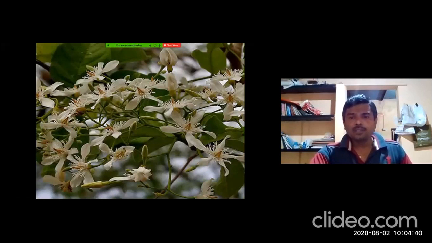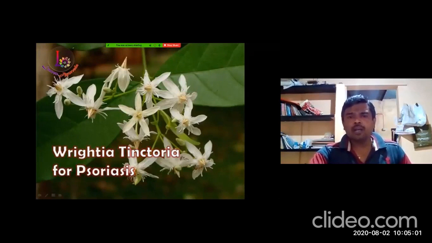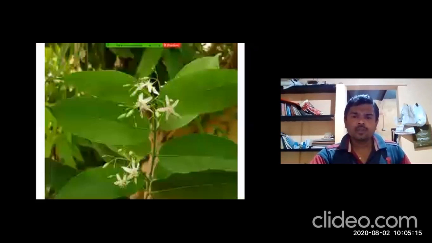See, this part is called the corona, which is absent in Holarrhena antidysenterica. Here in the center, what you are observing is the corona part, like in Arka also, you can find this corona. Here you can clearly observe this corona in Wrightia tinctoria. This is also Wrightia tinctoria.